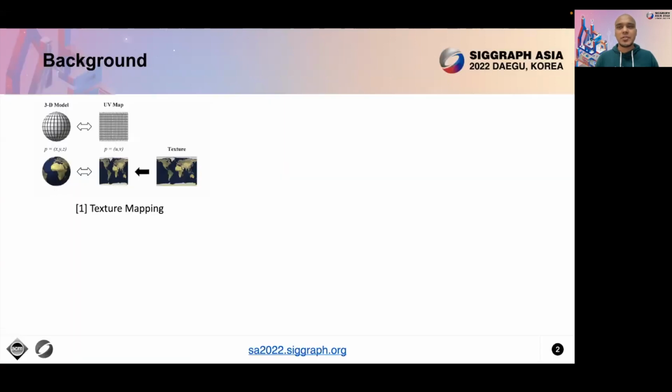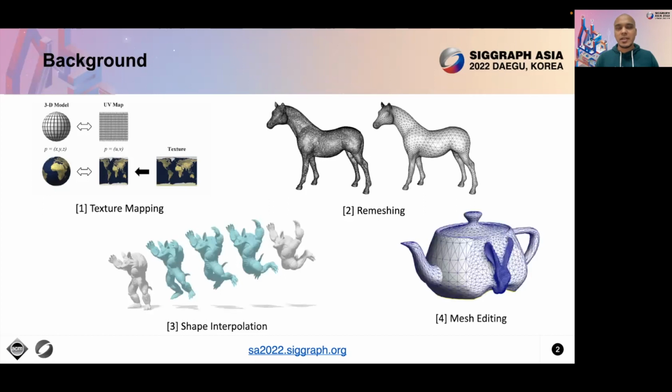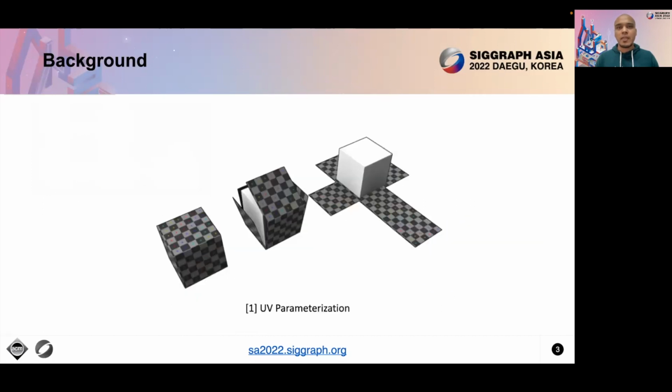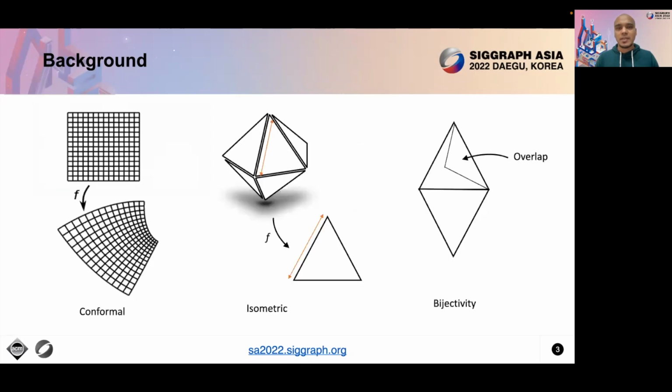Estimating the UV parameterization of arbitrary 3D surfaces lies at the core of the computer graphics and geometry processing domain, with a wide range of applications such as texture mapping, remeshing, shape interpolation, mesh editing, and many more. Formally, surface parameterization is defined as the projection of vertices of tessellated surfaces, such as a polygon mesh, onto a 2D map or a UV plane. Determining this mapping is not trivial and demands a solution with specific properties like conformality, isometricity, and bijectivity.